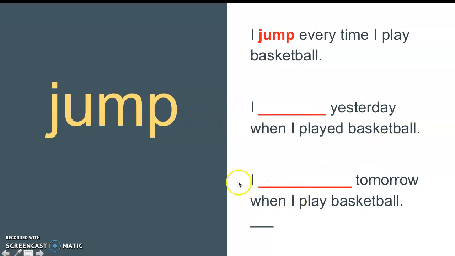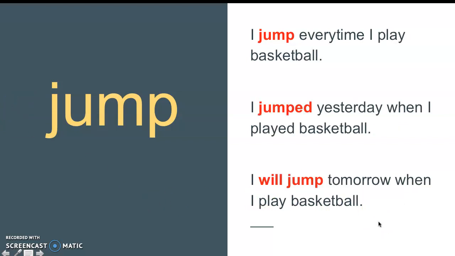This next one says, I blank tomorrow when I play basketball. Your clue word here is tomorrow, so we know that's going to be the future tense. What word do you typically add in front, or words do you add in front to make this the future tense? Let's take a look. So if you said, I jumped, ed at the end here, yesterday when I played basketball, you were correct. If you said that you add the word will in front of jump, for this one in the future tense, I will jump tomorrow when I play basketball, then you were also correct.